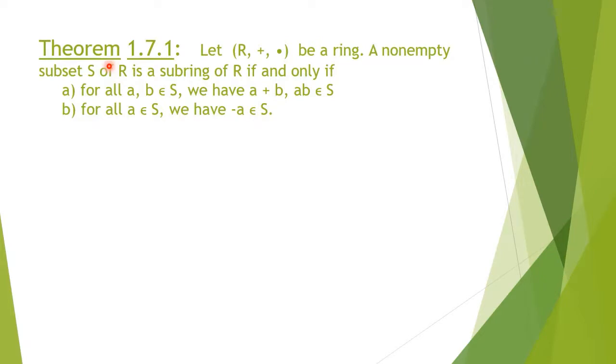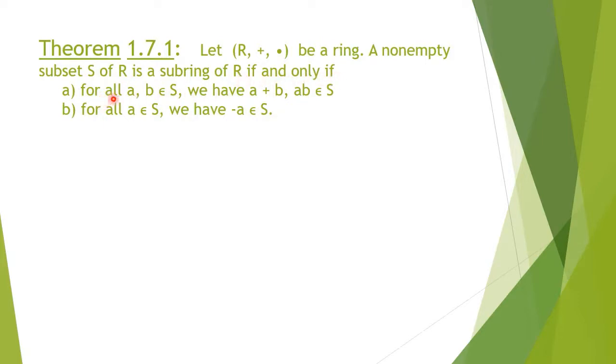Now in this theorem, we shall see what are all the necessary and sufficient conditions for a non-empty subset of a ring to be a subring. So consider a ring R under operations plus and dot. A non-empty set S of R is a subring of R if and only if these two conditions are satisfied.